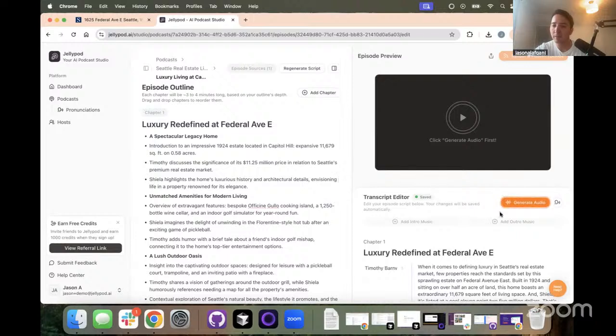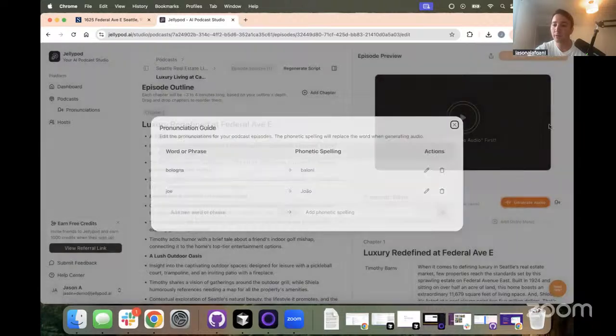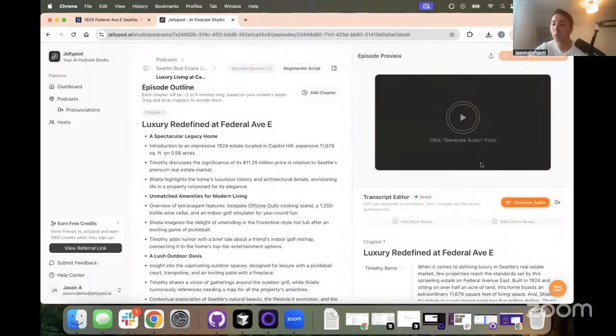My next big step is to click generate audio. A minor aside, if there are pronunciations that you really want to get right, you just hit edit pronunciations, and then you can add in some of the ones that you are most worried about. This is really helpful for branded keywords or URLs, for example. Going to go ahead and click generate audio. And as you can see here, we're also generating a video.